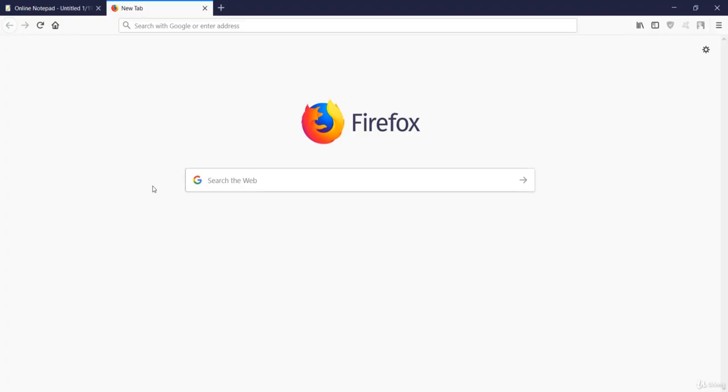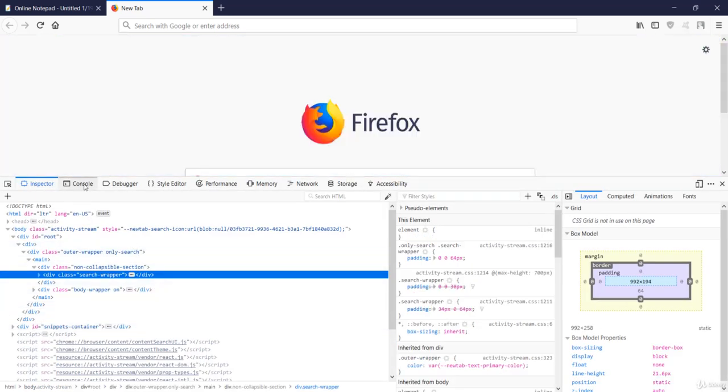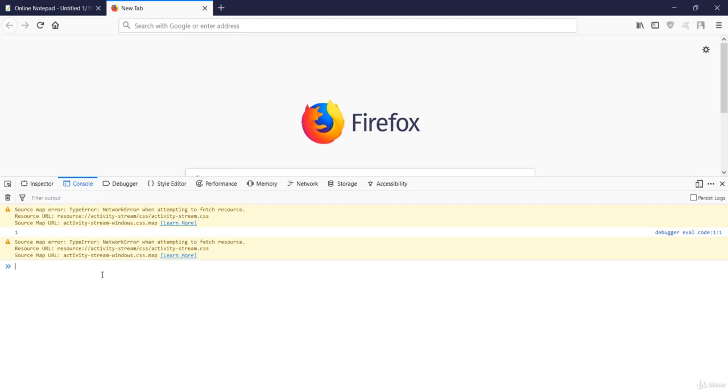What you need to do is simply right click over here and inspect the element, go to the console, and here we'll make use of the double forward slash. I'll say var, which is the way to create a variable, and then a equals 1. Here we'll see undefined. But if I create the variable without the double forward slash, you would see that variable a has been created as 1. That means this line of code was not executed.